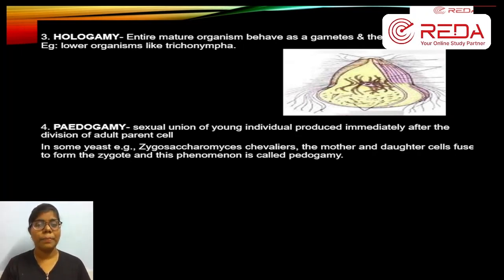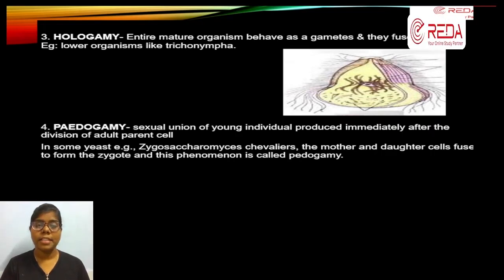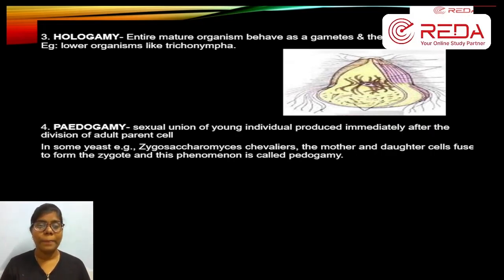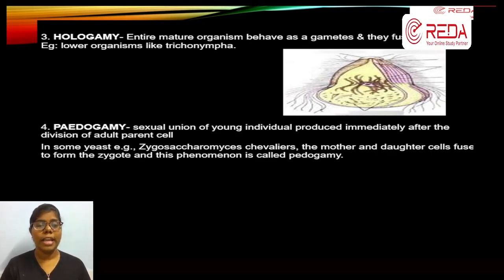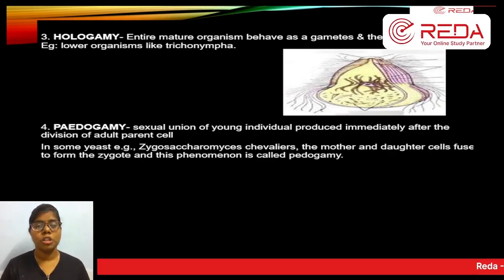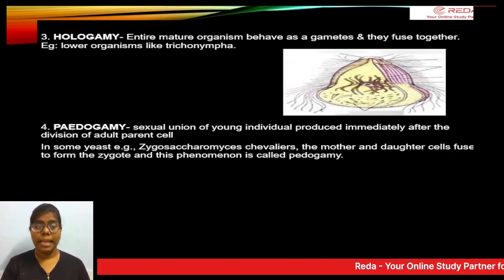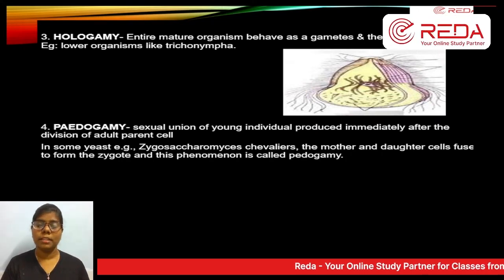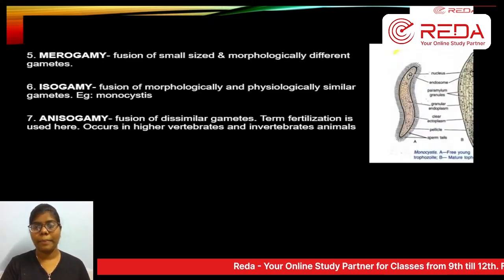It is very simple. Lower organisms have all this. So yeast has this kind of reproduction to develop its generations one after the other. This kind of reproduction is called pedogamy. Pedogamy is where a young individual fuses with the parent cell.